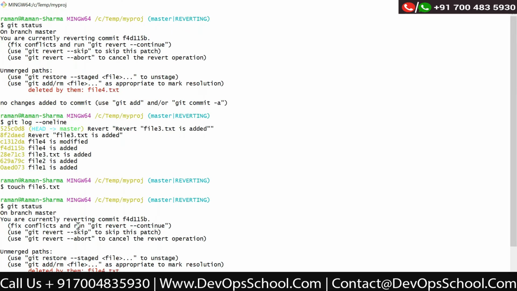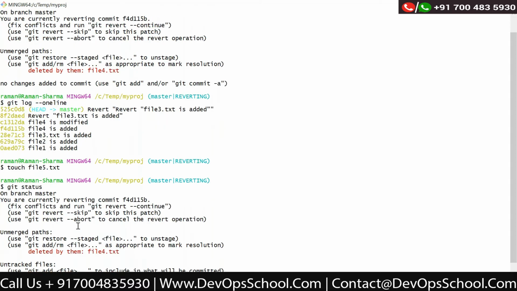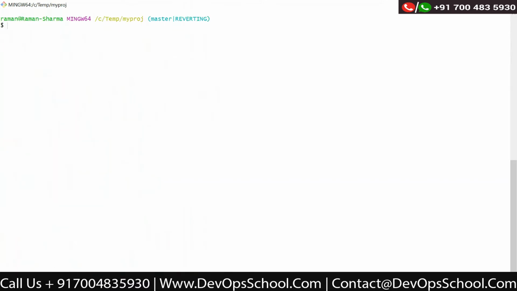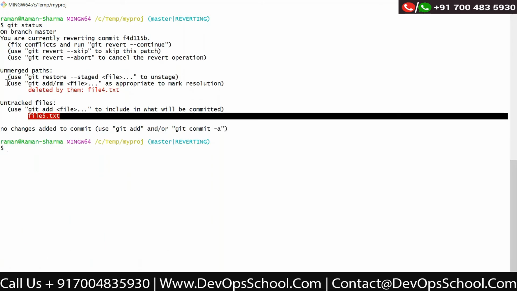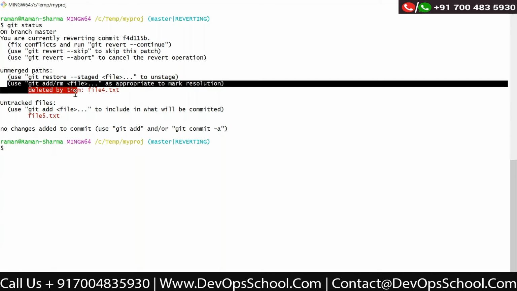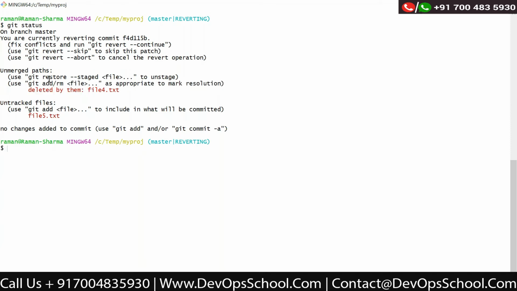Okay, so let us use this repository only. If I say git status, it is showing that 5.txt is untracked and there are some unmerged parts. So let me restore this. Last time we discussed the restore command with the file name, which is file4.txt.